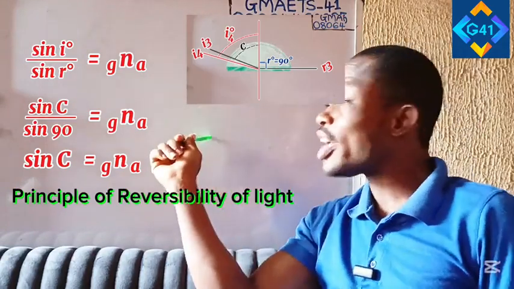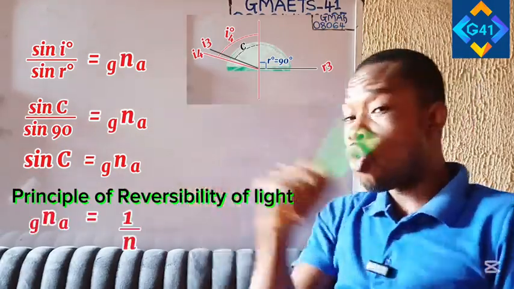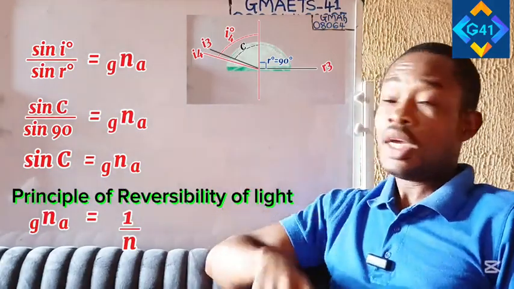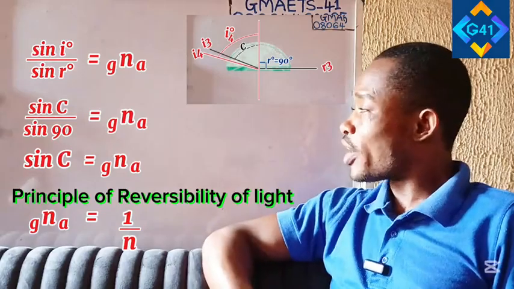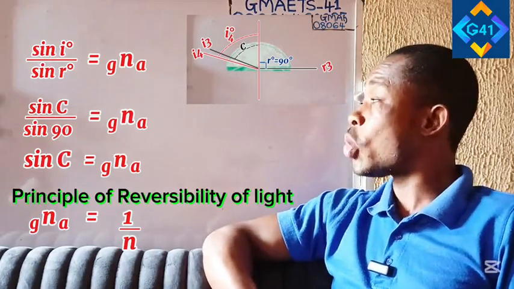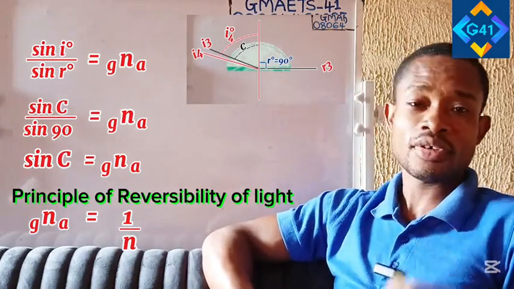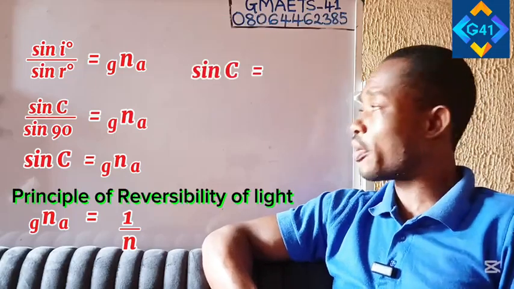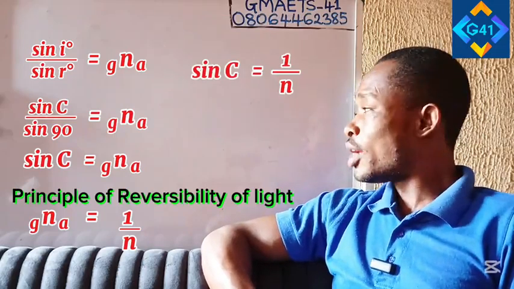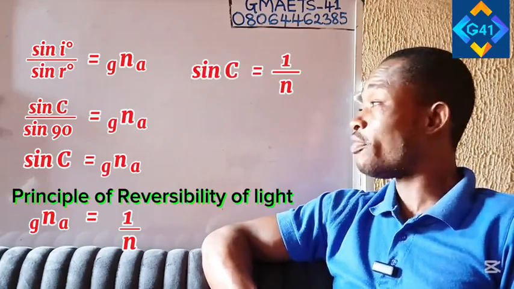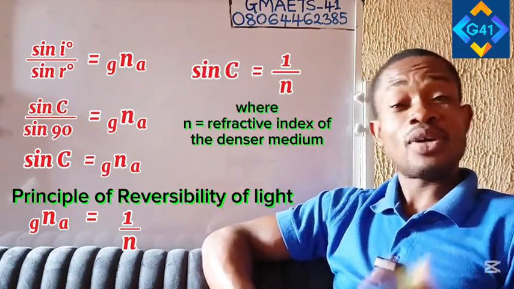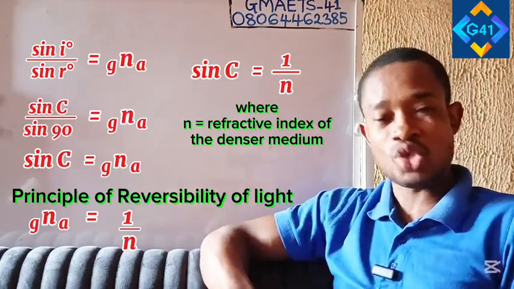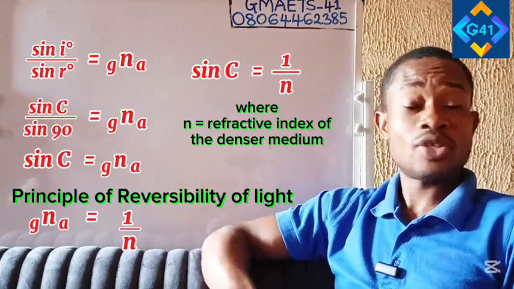Which means that the refractive index of the air will be equal to 1 over that of the glass, of the semicircular prism. Therefore, I am going to remove the refractive index of that air and fix 1 over the refractive index of the prism. So the formula becomes sin C, that is the sine of the critical angle, equal to 1 all over the refractive index of that prism. Because when questions are given to you, the refractive index of the glass, of the denser medium, is usually being quoted.